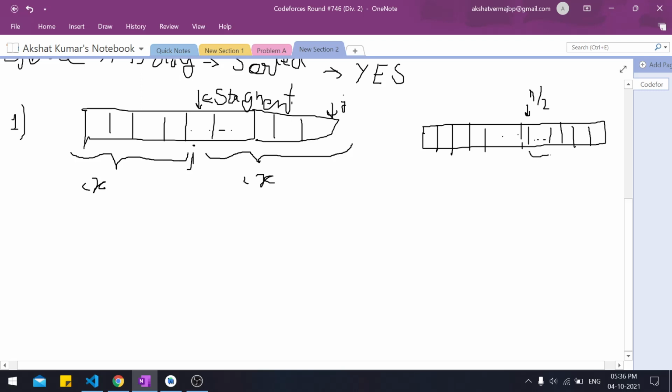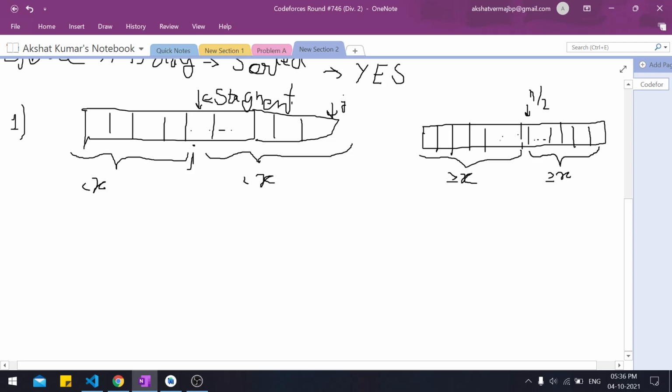Now, if we ensure that this n by 2 elements has exactly x elements or greater than x elements on this side, and similar goes with the part on the left side, if we ensure that the elements present in this side are actually greater than or equal to x, then we can tell that now we can move any element.